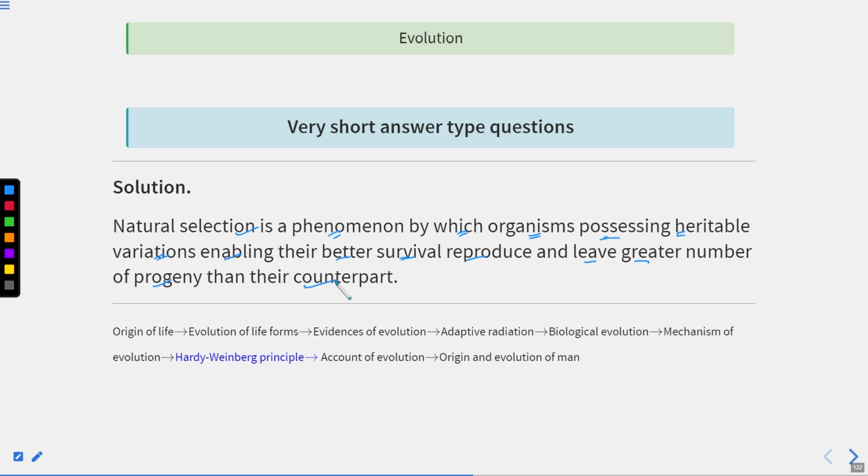So in simple terms, natural selection is a very gradual and slow process. First you have to remember it is a very gradual and slow process. Here, the organisms or the species which are better adapted to the environment will survive, and they will leave a greater number of progeny than their counterparts. The organism which can adapt to the change in the environment will be selected, and the other organisms or species will get extinct or die. All right, so this is what natural selection is.